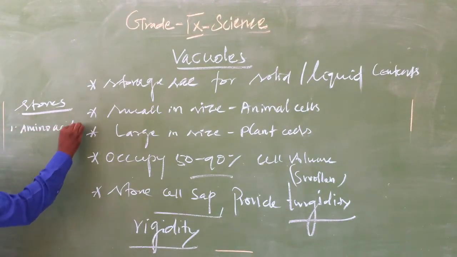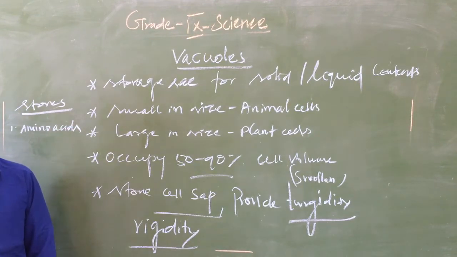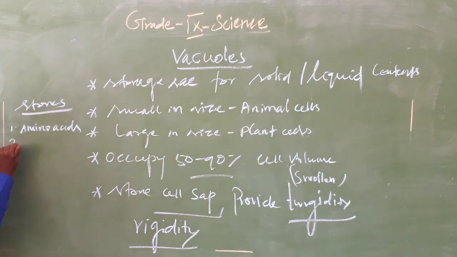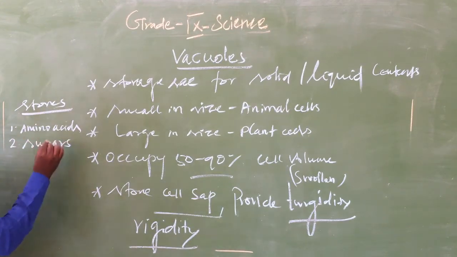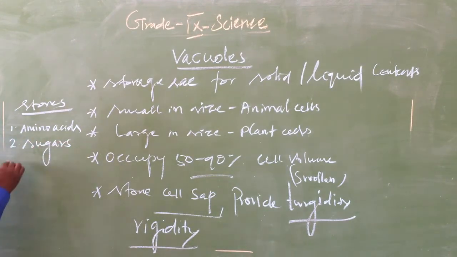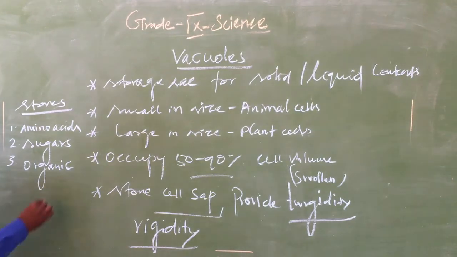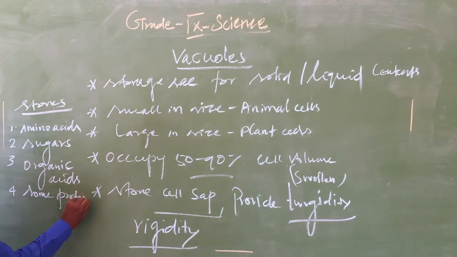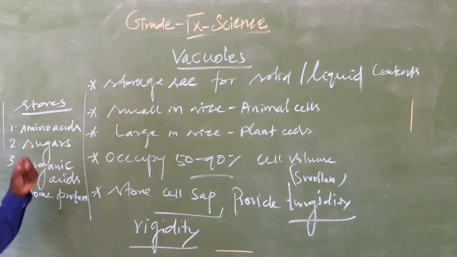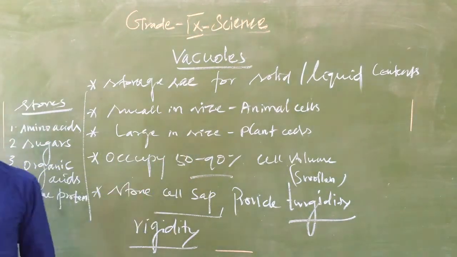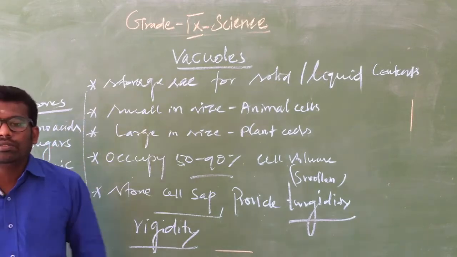It stores sugars, and organic acids, organic salts. It also stores some proteins. So these are stored in the vacuoles.